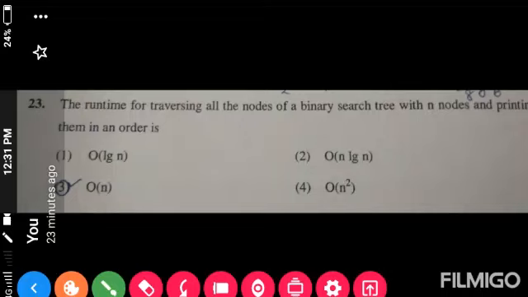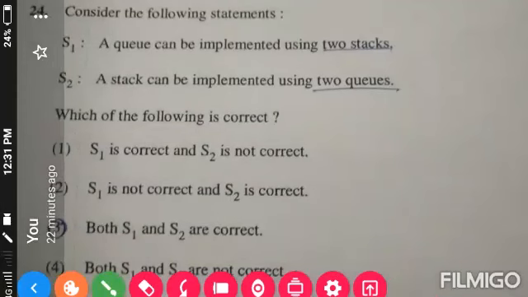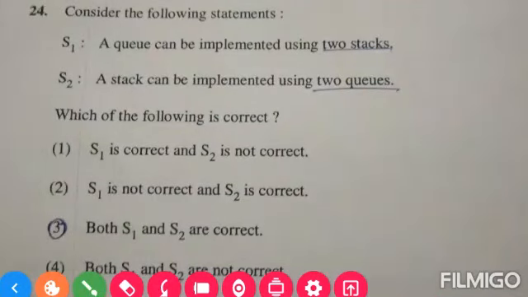The runtime for traversing all the nodes of a binary search tree with n nodes and printing them in an order, and the answer will be O, and this one is the correct answer. Moving to the next question. Question 24. Consider the following statements. A queue can be implemented using two stacks. A stack can be implemented using two queues. The correct answer is option three, both. Statement 1 and statement 2 both are correct.